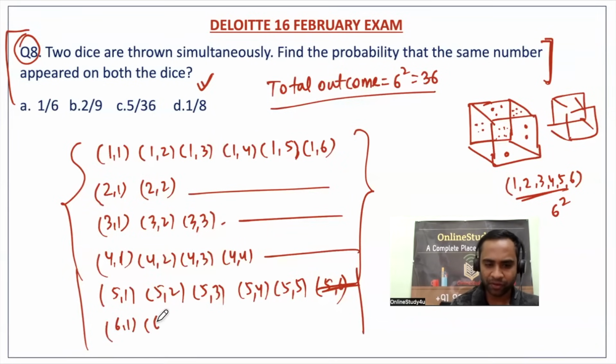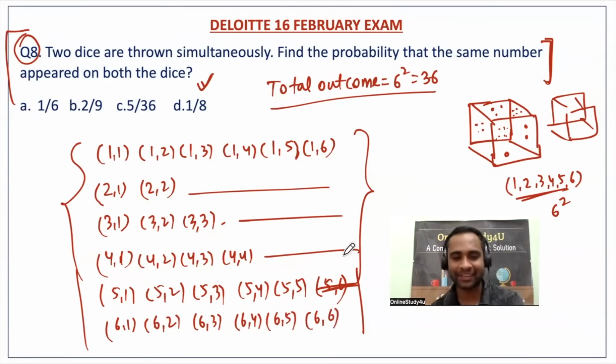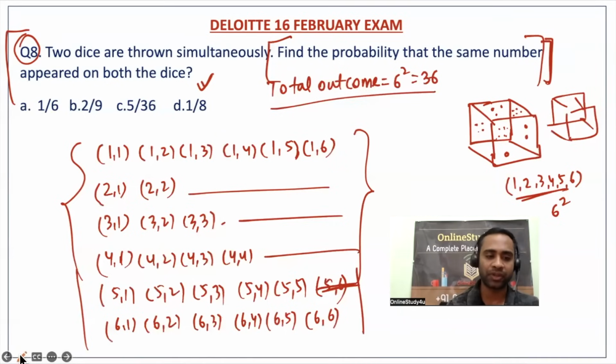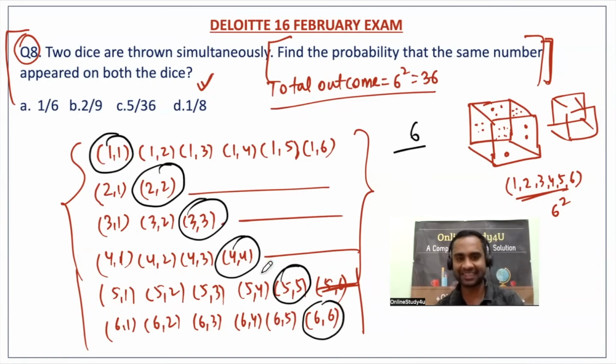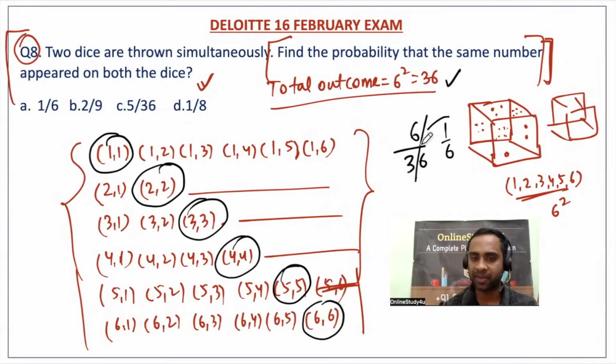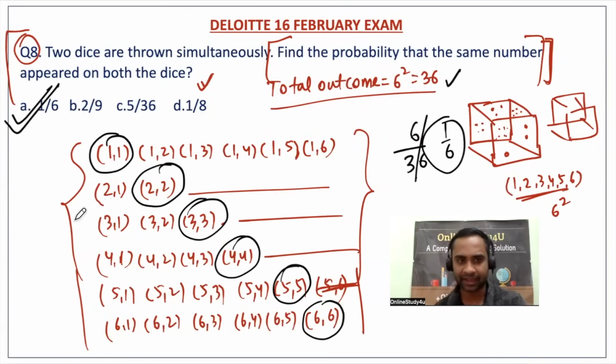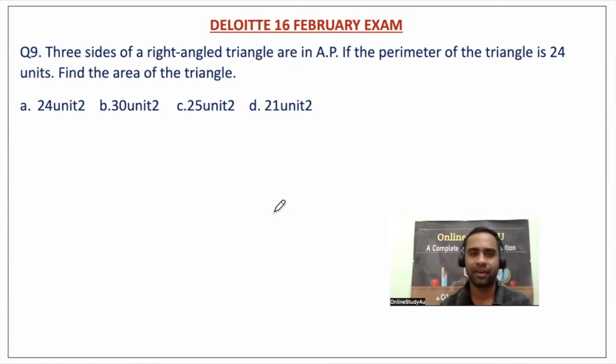Then 6 1. See, what is our interest? Our interest is the probability that the number appeared is the same on both the dice. On both the dice same number. So how many numbers are there? Total six. So there will be six possibilities where on both the dice the numbers will be the same, and total outcomes was 36. So it will be 1 by 6. That means option A will become the correct answer for problem number 8, right?